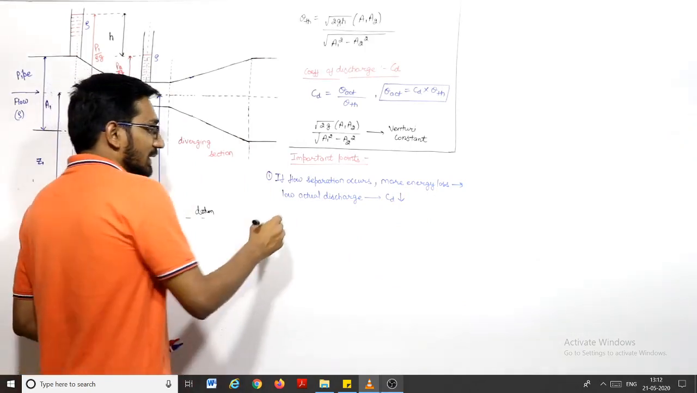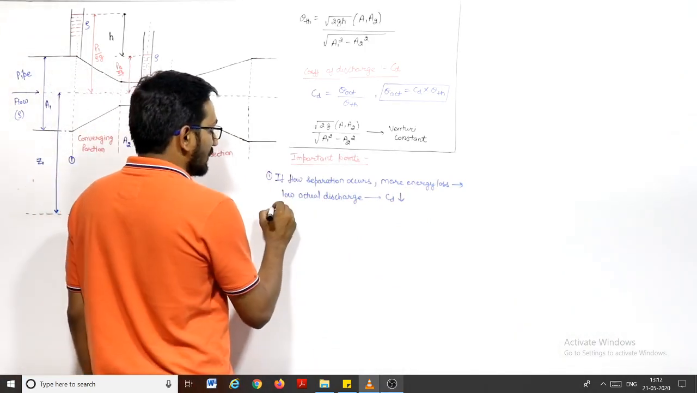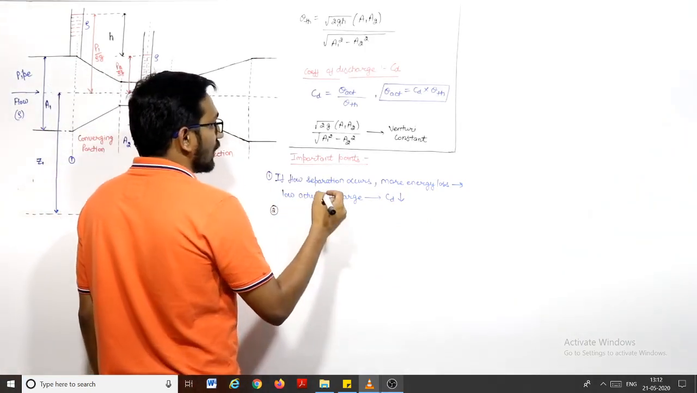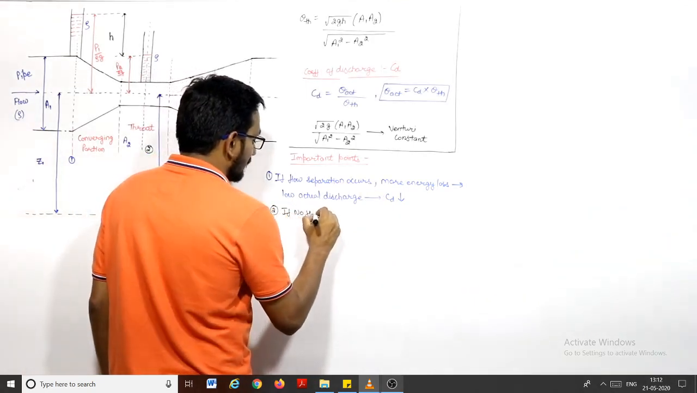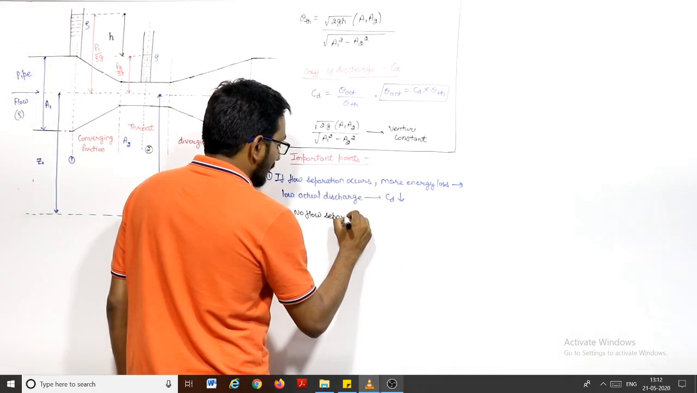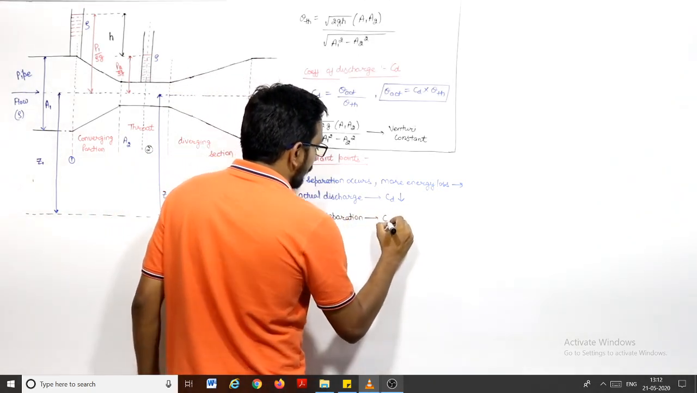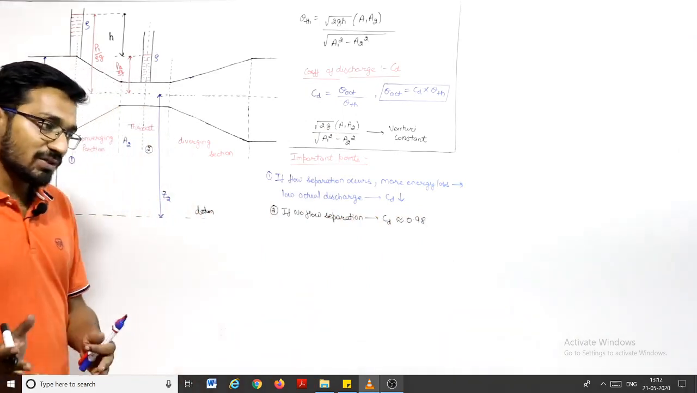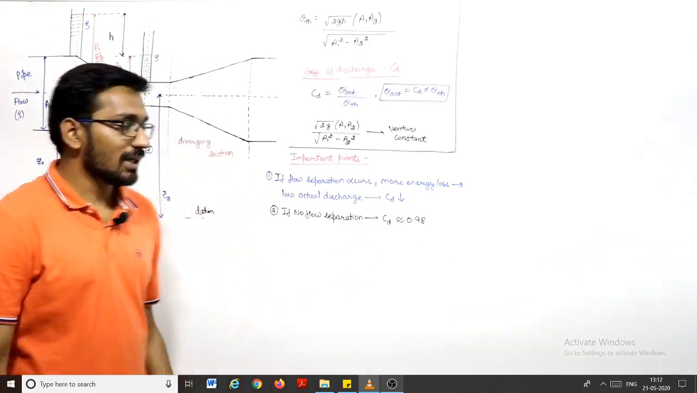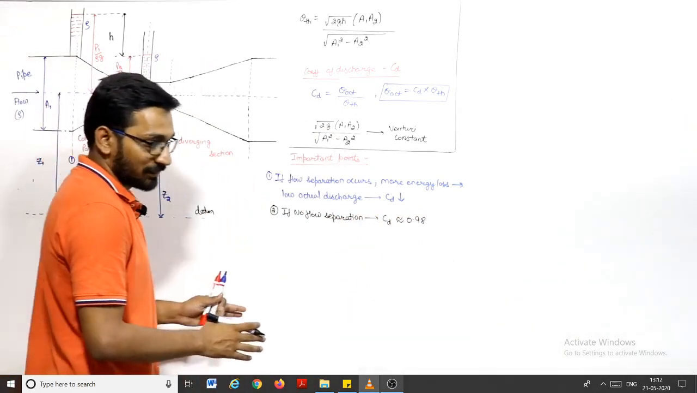Right? So we can say if the flow separation is not there, then the value of CD is almost equal to 0.98, right? If there is no flow separation, then the value of CD you can take approximately equal to 0.98, right? So the actual discharge will be approximately equal to the theoretical discharge if there is no flow separation.